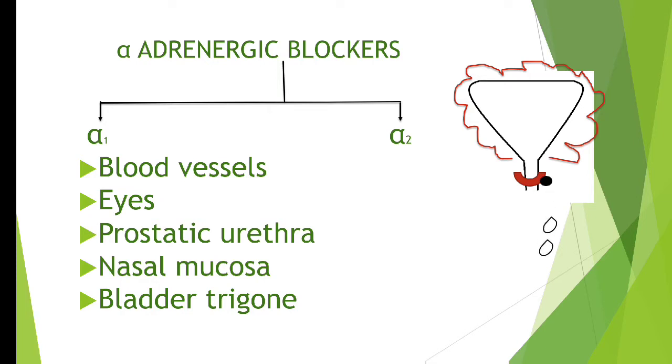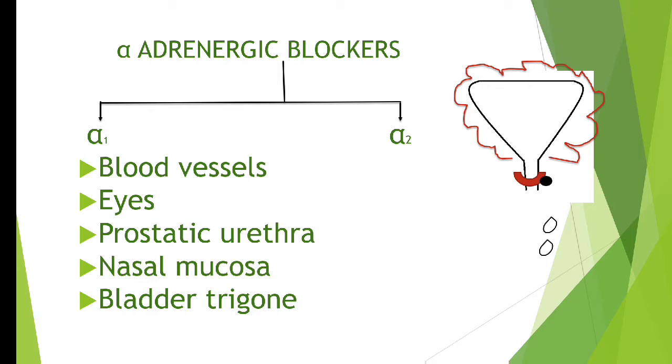To increase the urine outflow, it depends upon both the detrusor muscle as well as the trigone. To increase the outflow, we need to contract the detrusor muscle and we need to relax the trigone. But when the alpha receptor present on the trigone gets activated, it will contract the trigone. For increasing urine output, you need to relax the trigone. So activation of alpha receptor on the bladder trigone will reduce the urine outflow.